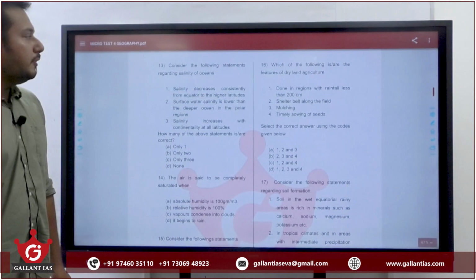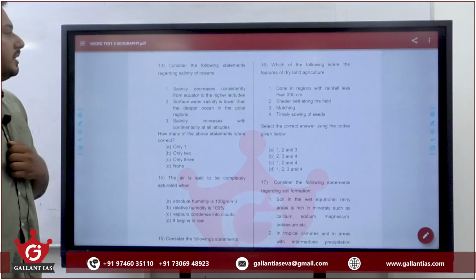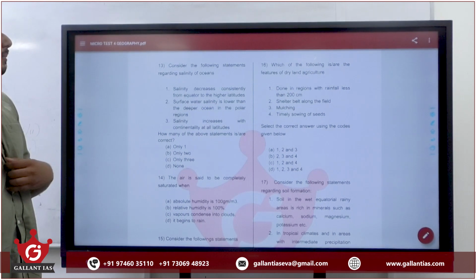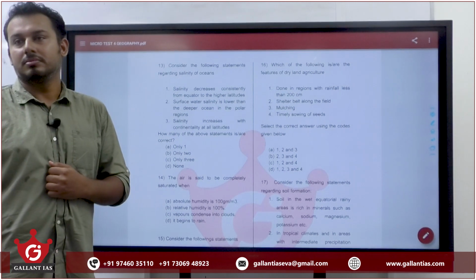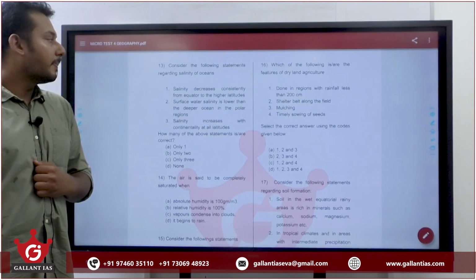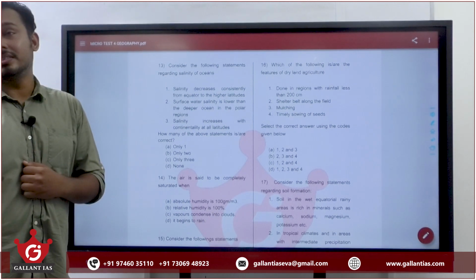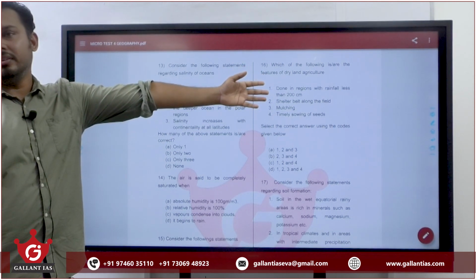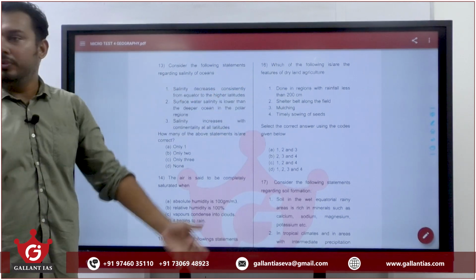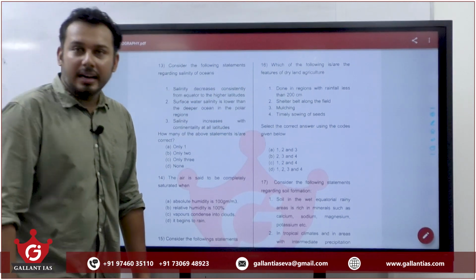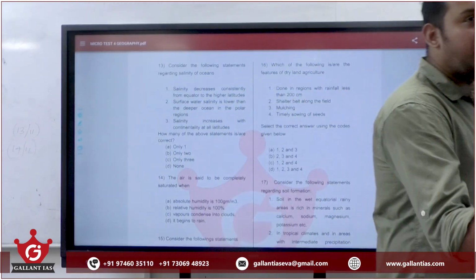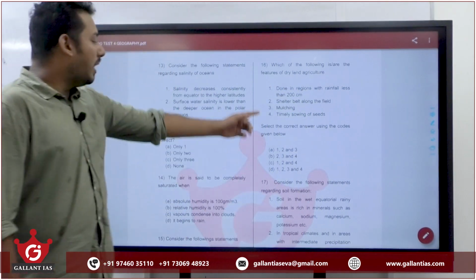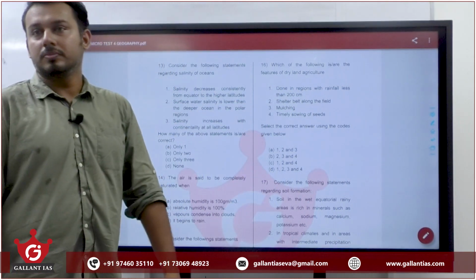Which of the following is or are the features of dry land agriculture done in regions with rainfall less than 200 centimeter? Shelter belt along the field, mulching, timely sowing of seeds. What is the answer? 200 centimeters is the rainfall that you get in equatorial regions. In the region that is having 200 centimeter rainfall, should we do dry land agriculture? No, dry land agriculture is done along the regions having rainfall less than 75 centimeter. This is a previous year UPSC statement. So 1 can be eliminated. Answer is 2, 3 and 4.